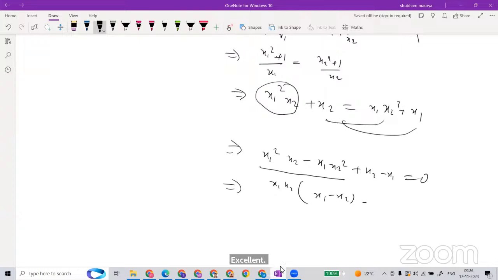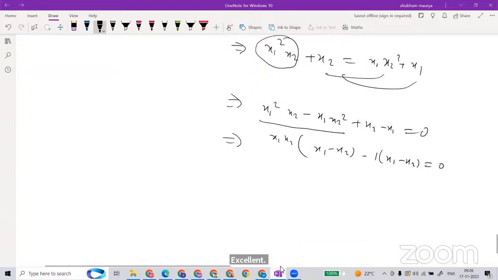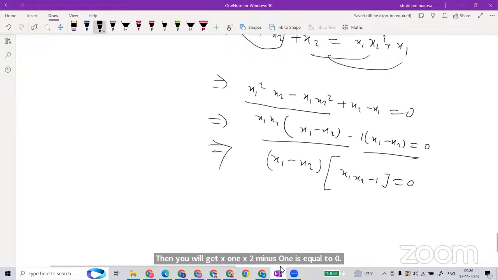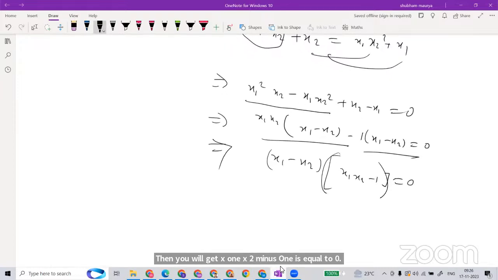And if you take minus 1 common from the other terms, you will get this, right? Now finally, if you take x1 minus x2 as common from these two terms, then you will get x1 x2 minus 1 is equal to 0, correct? So either this one is 0 or this one is 0.